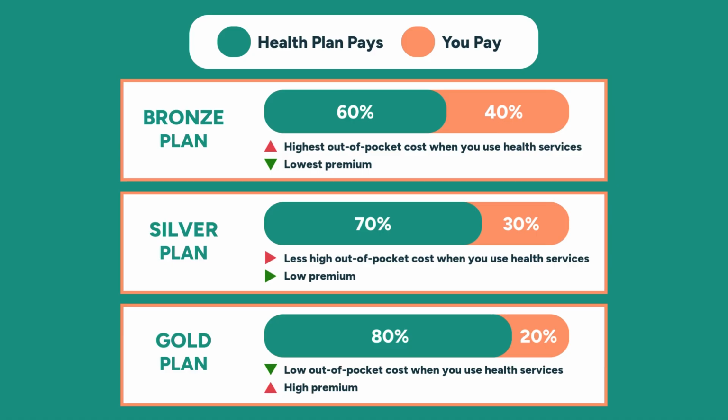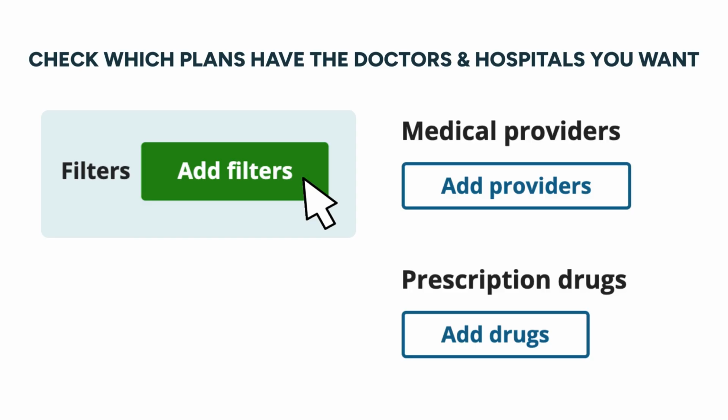On average, bronze is 60/40, meaning you pay about 40% of the costs, so the premium may be the lowest. Silver is 70/30, meaning you pay about 30% of the cost, so the premium is also low. Gold is 80/20, meaning you pay about 20% of costs and the insurance company pays 80%. Prices vary by insurance company and their in-network list of doctors, hospitals, and options for services in the plan.